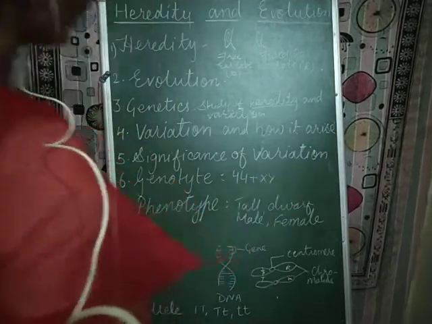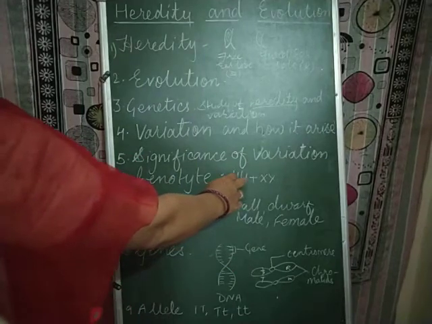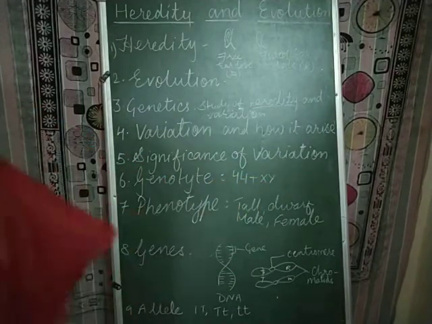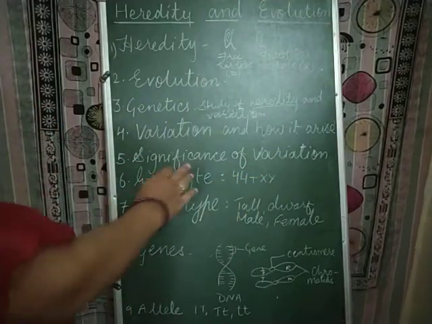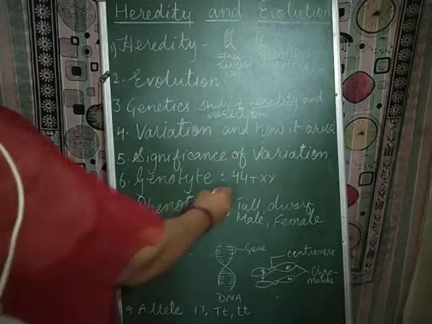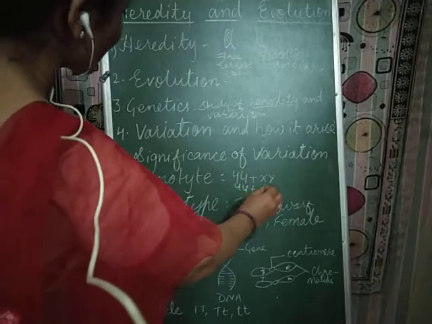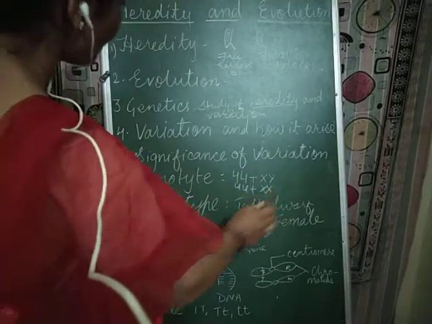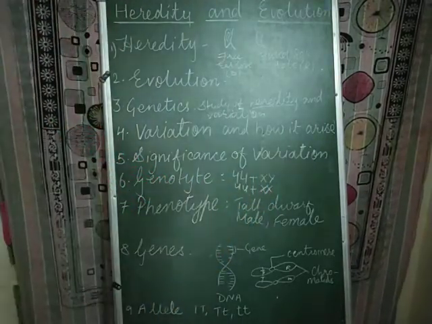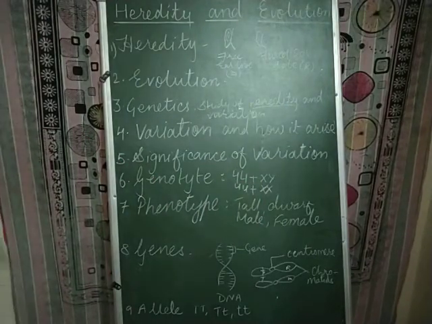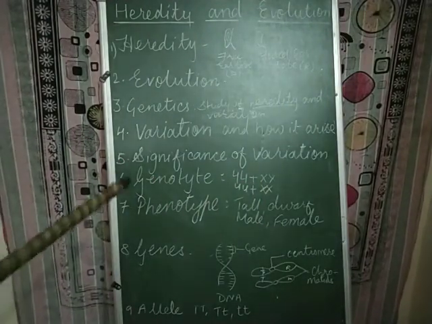In male we have 44 autosomes plus XY. So this is the genotype of the human male. Similarly, in case of female we have 44 plus XX. So the genetic composition of any living organism is called the genotype.